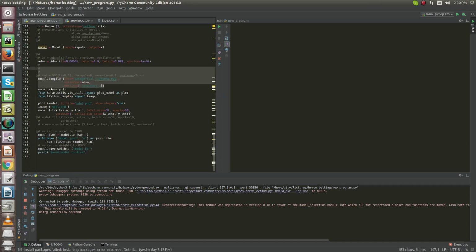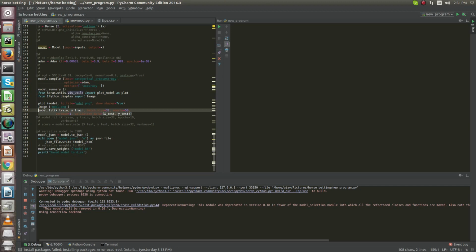Okay, and thereafter I just print the summary. I explain the output summary of this model when I get the output. Also, I use the Keras visualization tool, which gives me an output in the form of an image file, and that image contains my model. I'll show you that later on.